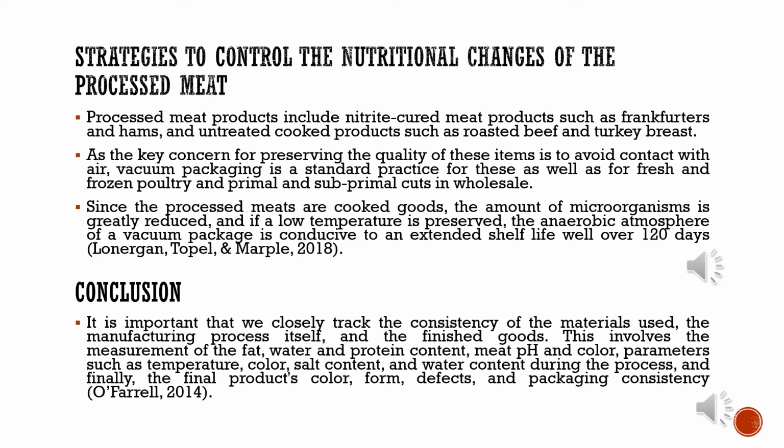Strategies to control the nutritional changes of the processed meat. Processed meat products include nitrite cured meat products such as frankfurters and hams, and untreated cooked products such as roasted beef and turkey breast. As the key concern for preserving the quality of this item is to avoid contact with air, vacuum packaging is a standard practice for this,